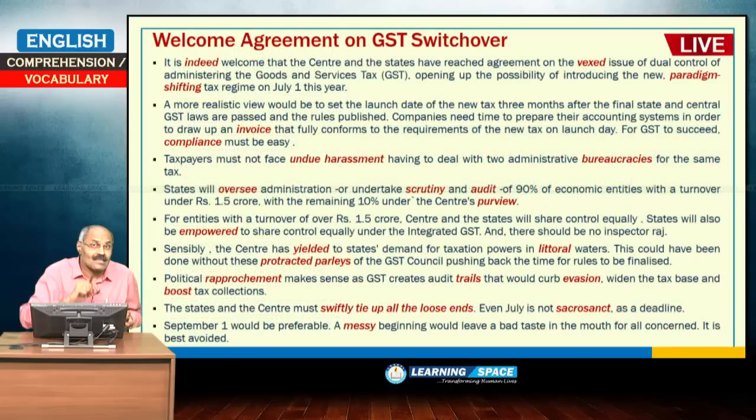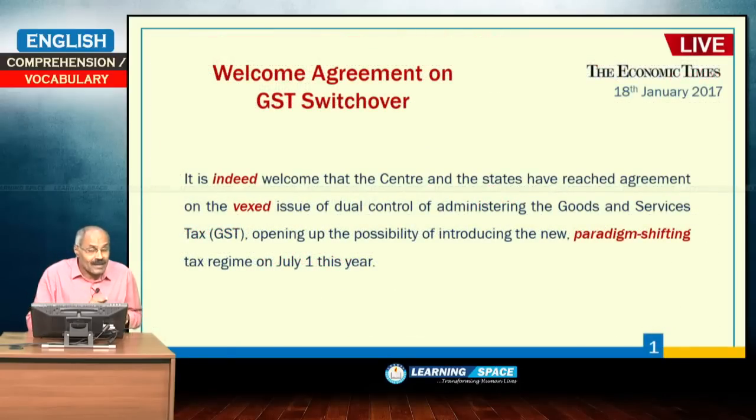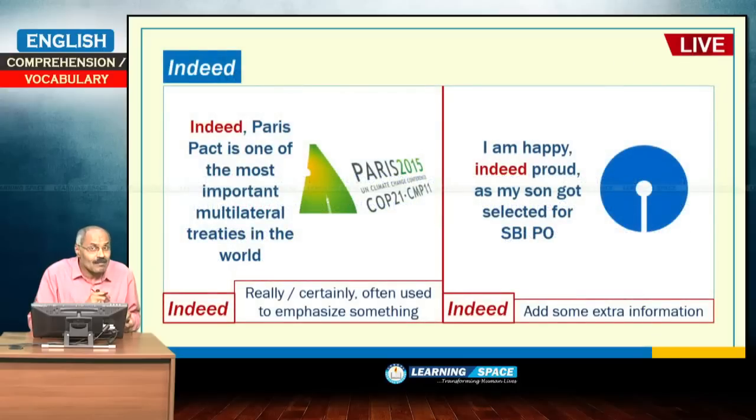And if you look at the first paragraph, it is indeed welcome. This word indeed is used. Why is this used? Because to emphasize the outcome, there is agreement between center and states, and some issues we emphasize. Please look into these examples.